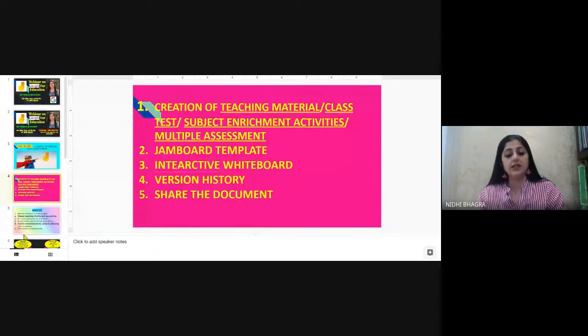Today, we'll be focusing on how to create teaching material, class tests, subject enrichment activities, and multiple assessments using Jamboard. What is a Jamboard template and how to assign it in the classroom? What is an interactive whiteboard? And we'll be conducting a live interactive whiteboard activity in the class as well. What is version history and how to share the document?